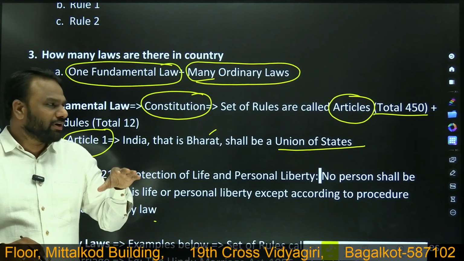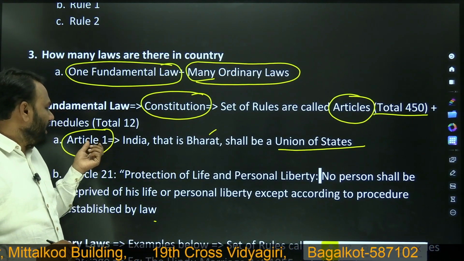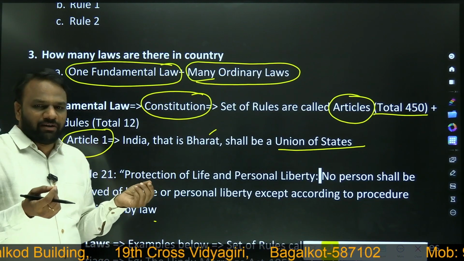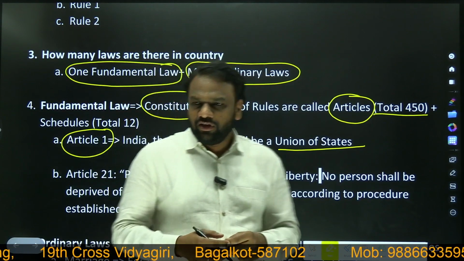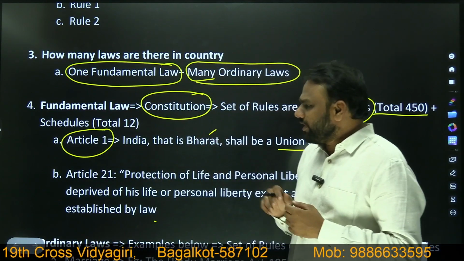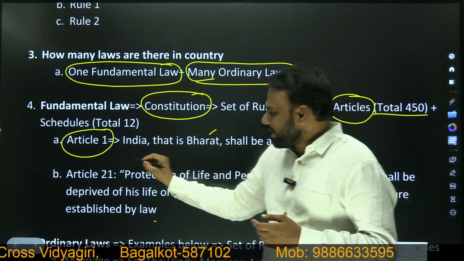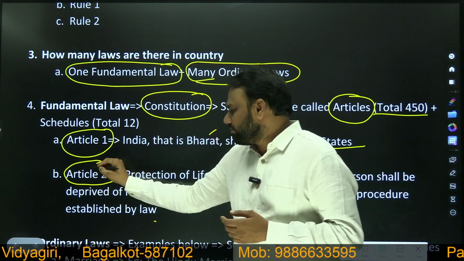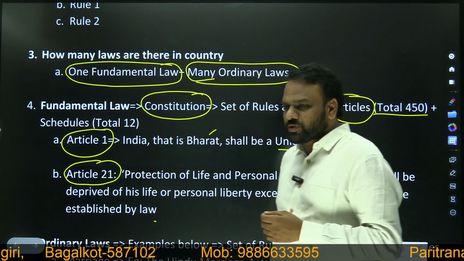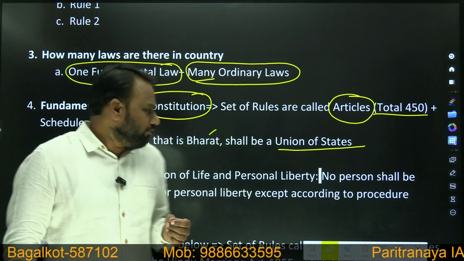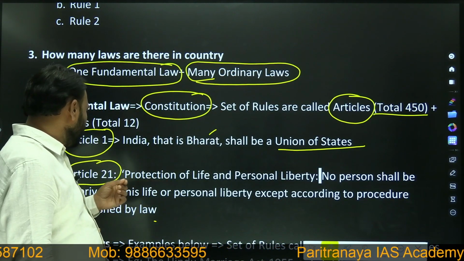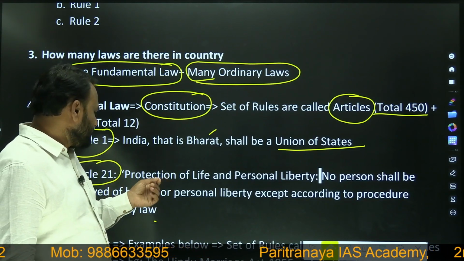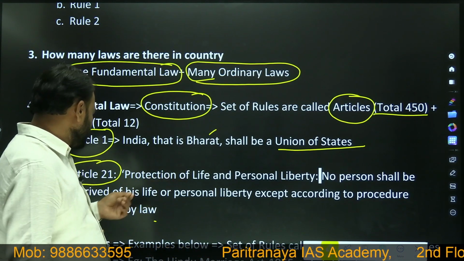But yes, here what I want to emphasize is, Article 1 is just a statement. It says that India, that is Bharat, shall be a union of states. Next, there are many, totally 450 articles. I have taken one more example, Article 21. Article 21 of the Constitution says protection of life and personal liberty. No person shall be deprived of his life or personal liberty except according to procedure established by law.